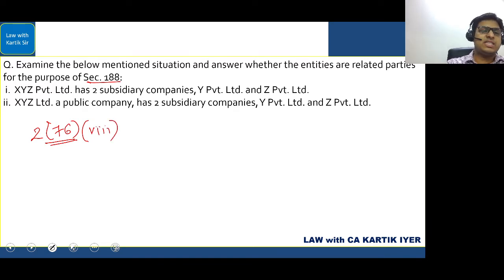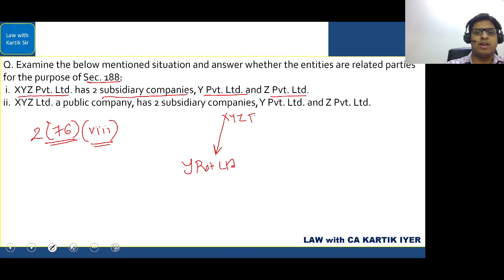XYZ Private Limited has two subsidiary companies, Y Private Limited and Z Private Limited. Okay. So, in 2 clause 76, subclause 8, it is clearly written that if there is a company, in this case, we'll take Y Private Limited as an example. So, there is a company called Y Private Limited. If the holding company of Y Private Limited, in this case, it is XYZ Private Limited, has one more subsidiary, then normally these companies will be related parties. So in this case, these two companies will be related parties because they have a common holding company.